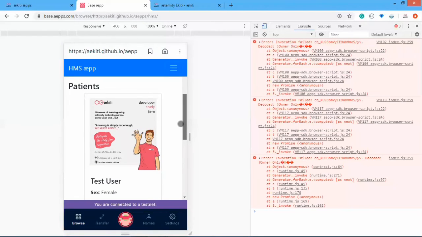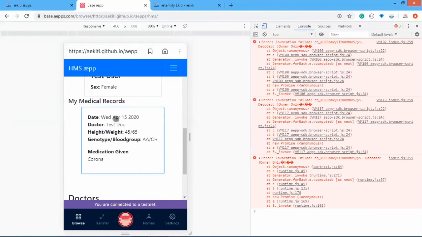So yeah, we have our test user now, and we have this medical record where on this date, Wednesday, April 15, 2020, this doctor, test doctor, made this treatment, with the height, weight, genotype, blood group, and the treatment medication given.